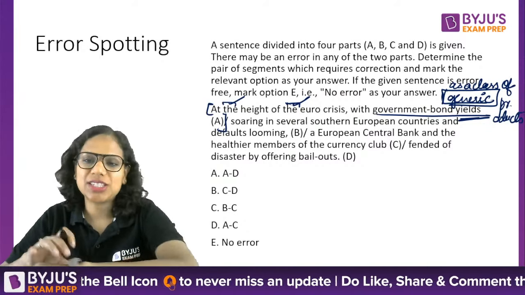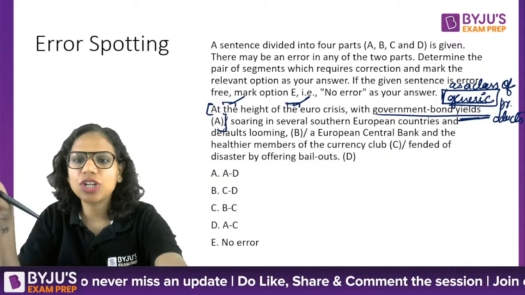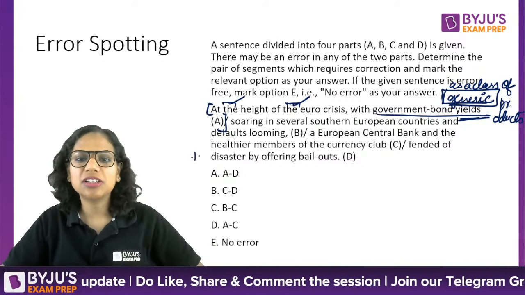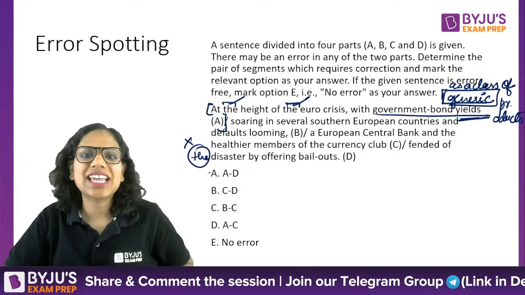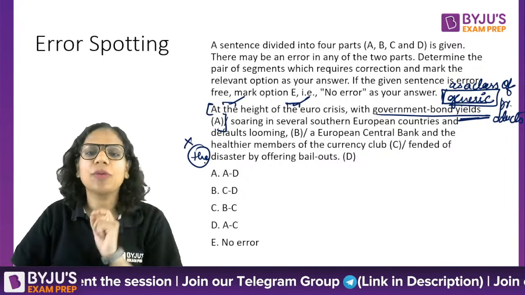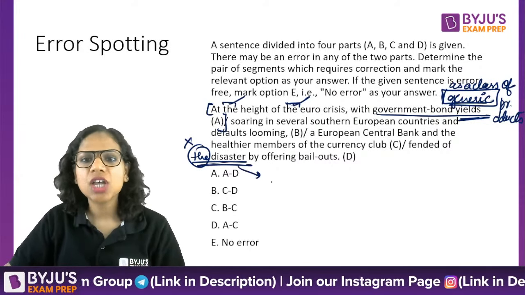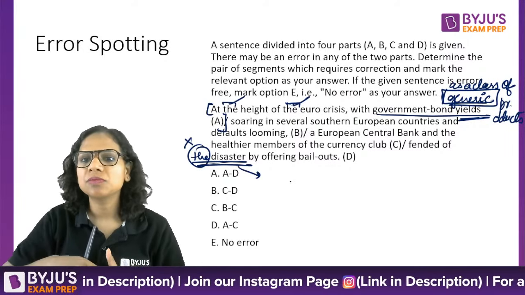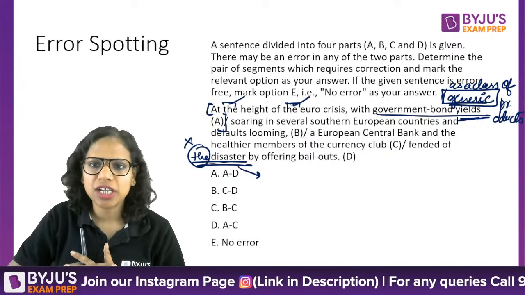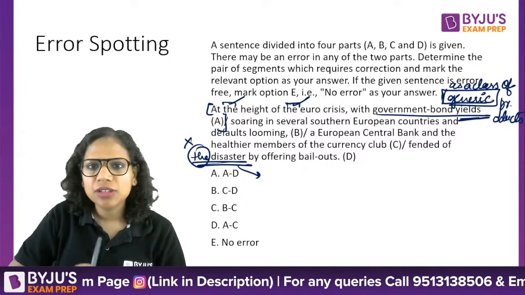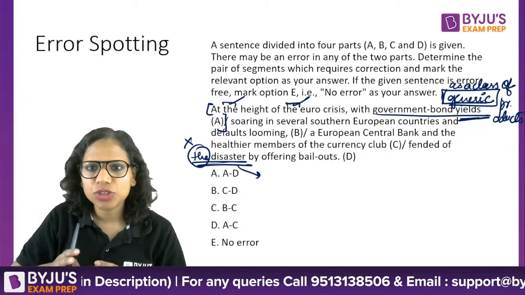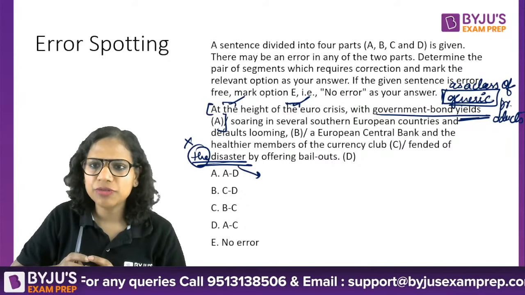Fended off. Yes, I also thought about this, Kunal Coffee, that there needs to be a "the" here, but it's not essential. Why is it not essential? It is fine if you put it here because we are talking about, let's say, a specific disaster.